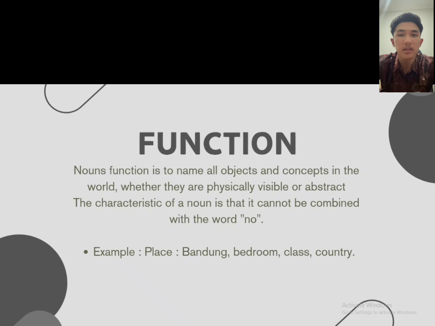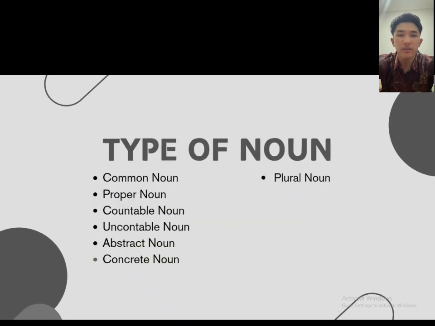The characteristic of a noun is that it cannot be combined with the word no. Examples: please, Bandung, bedroom, class, country. Types of noun: common noun, proper noun, countable noun, uncountable noun, abstract noun, concrete noun, plural noun.